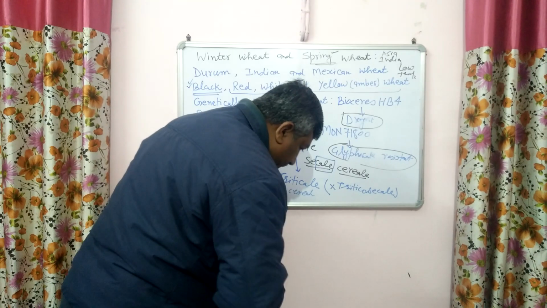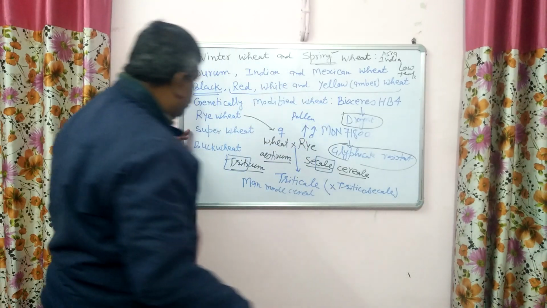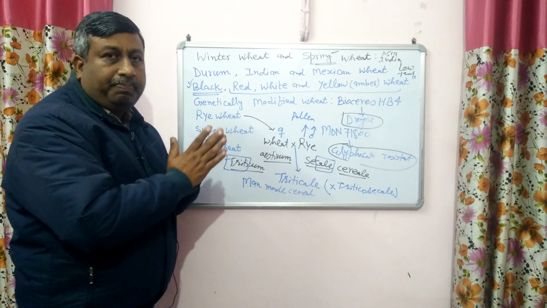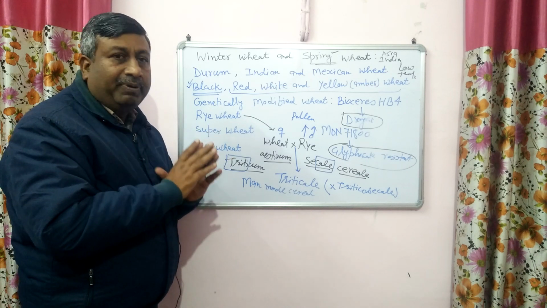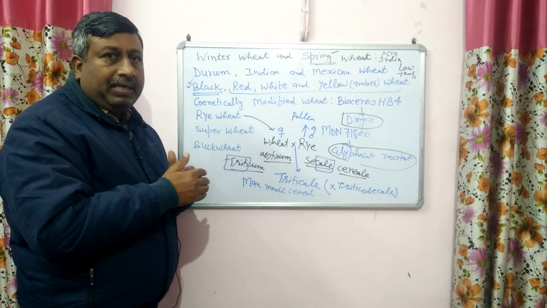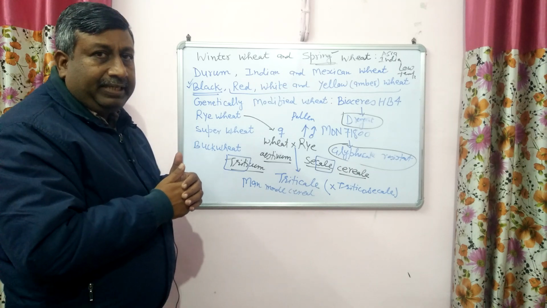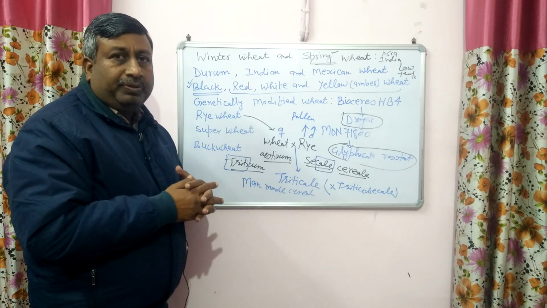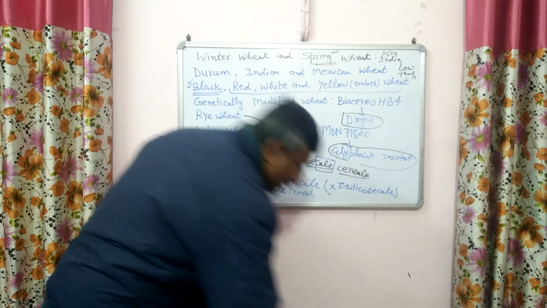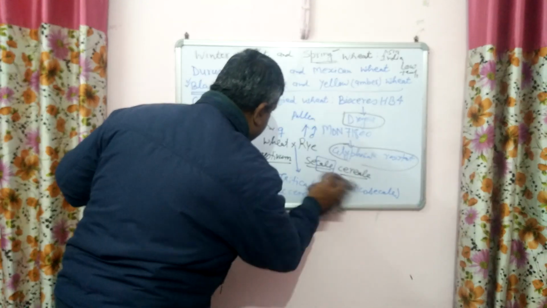Then another is super wheat. Actually, super wheat is not as such any type of wheat. When there is an additional or advantageous trait in wheat, then it is termed super wheat. Scientists claim that it gives high yield.